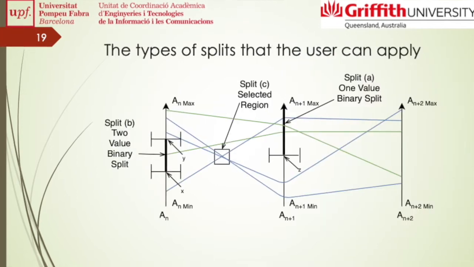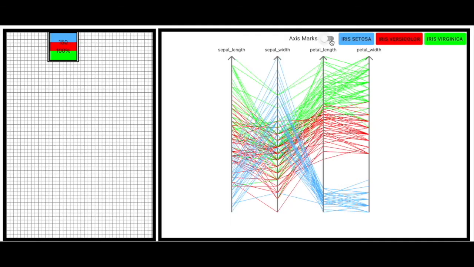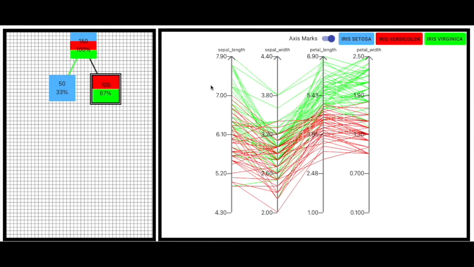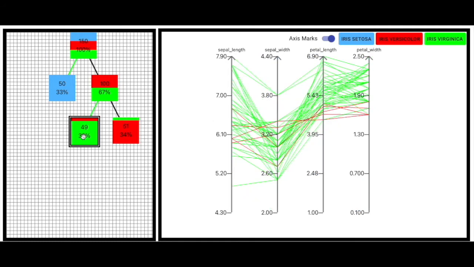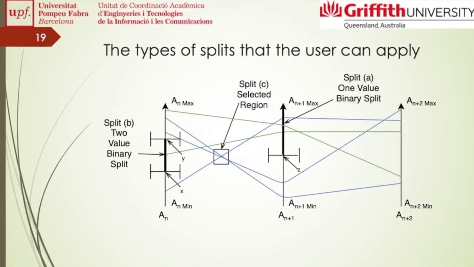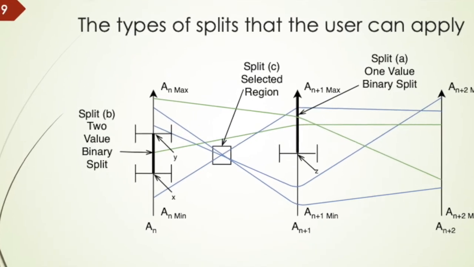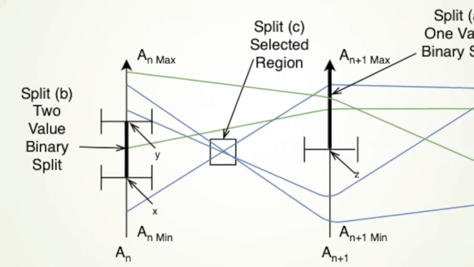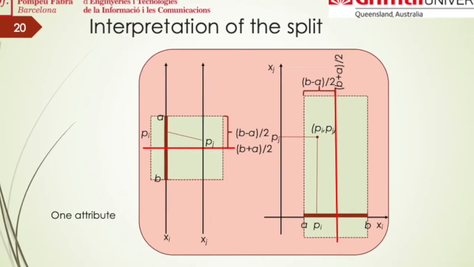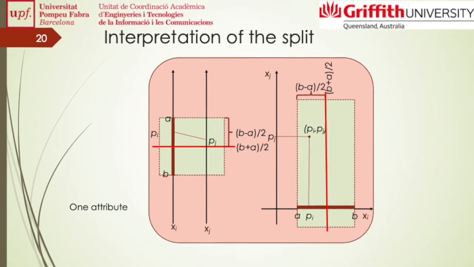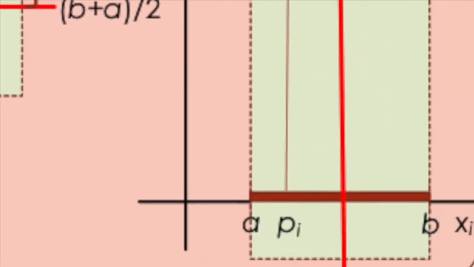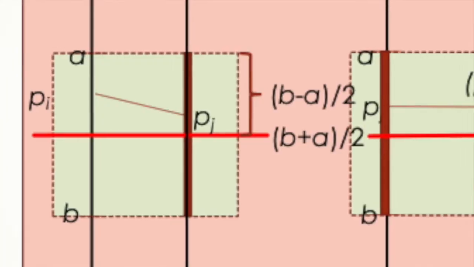With parallel coordinates, we can apply interval tests. These intervals could be finite on both ends, or they could have an open end. But also we can apply tests that are a rectangle in between two axes. A split in parallel coordinates corresponds to standard one-dimensional range splits in a decision tree.